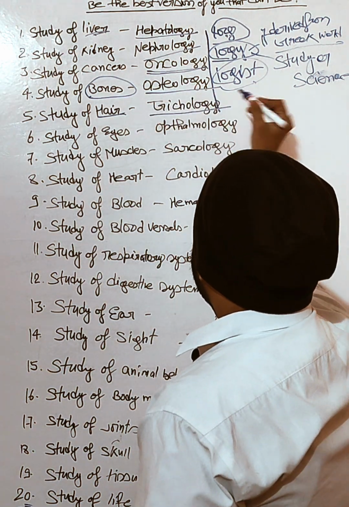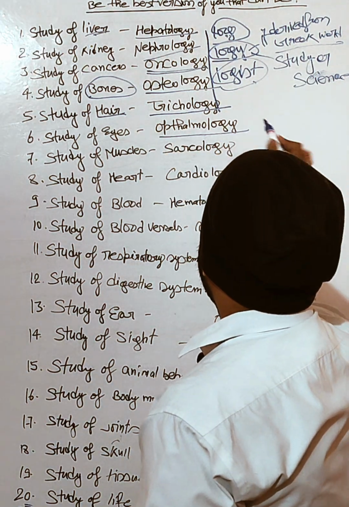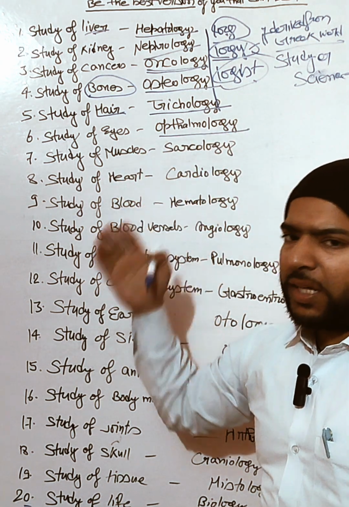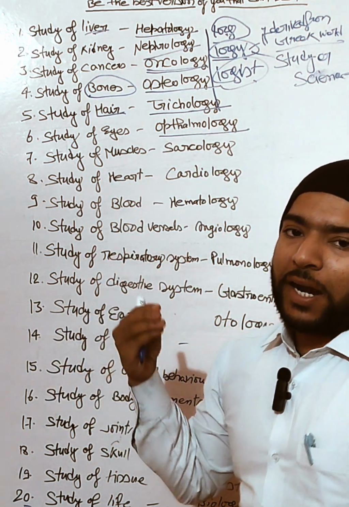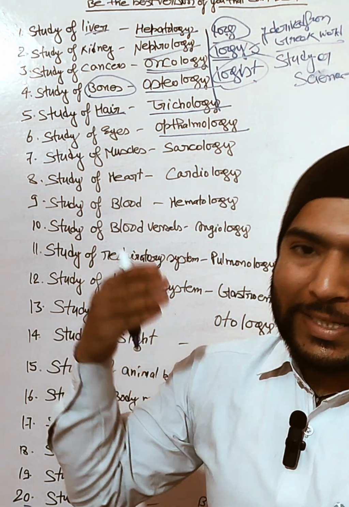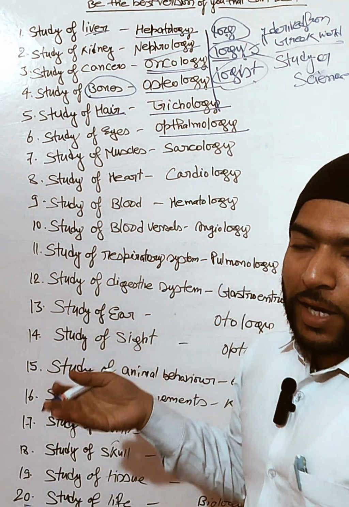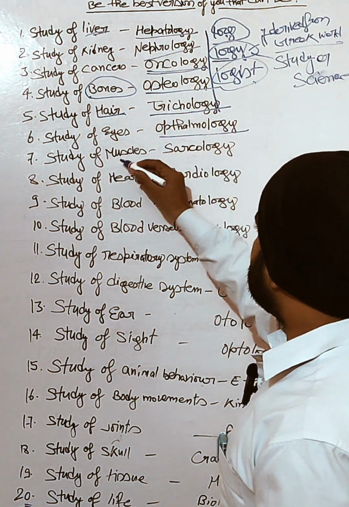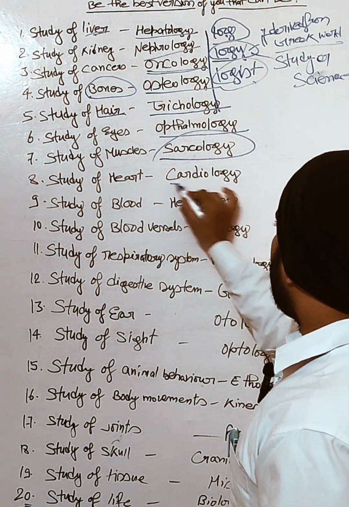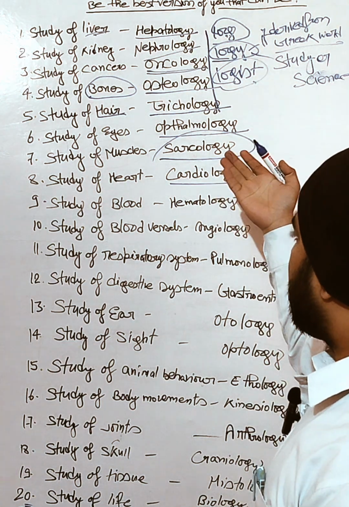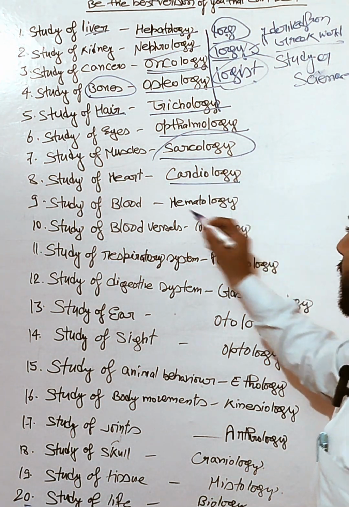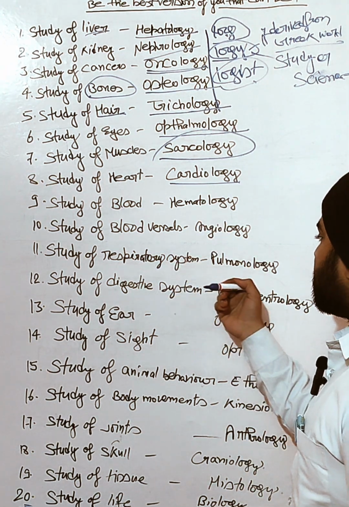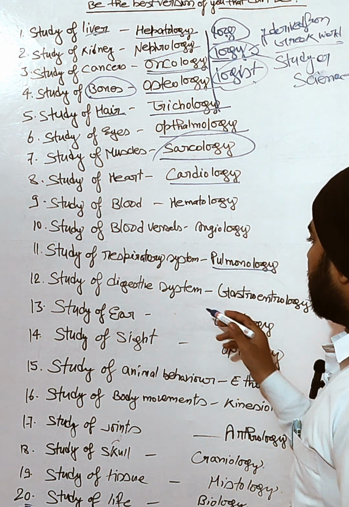Study of hair is called trichology. Study of the eye is ophthalmology, and the person who treats the disease or any deficiency regarding the eye is called the ophthalmologist, the eye disease specialist. Muscles, sarcology. Heart, cardiology. The person who treats that is called the cardiologist. Blood, hematology. Blood vessels, angiology. Respiratory system, pulmonology.